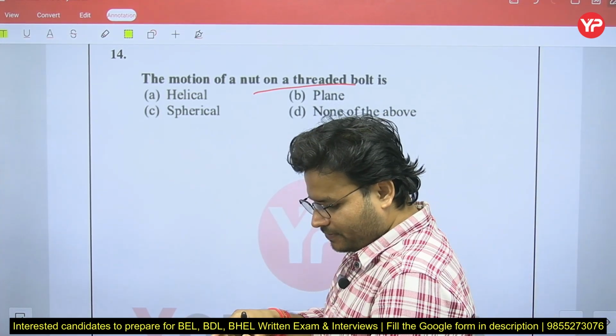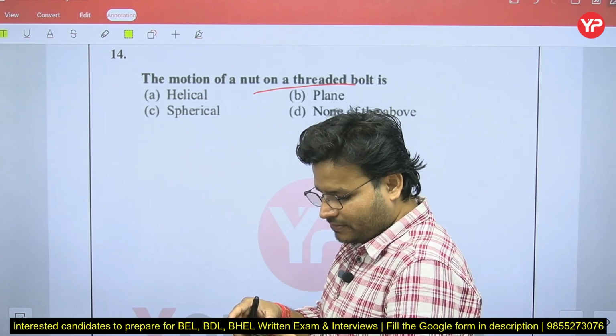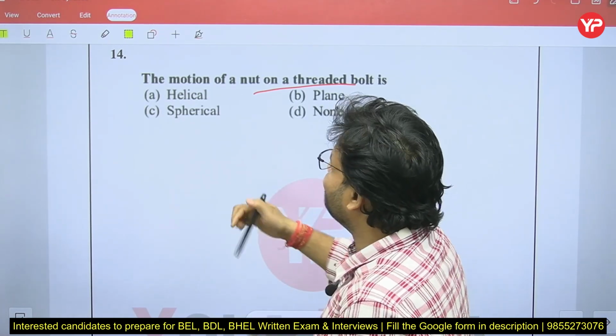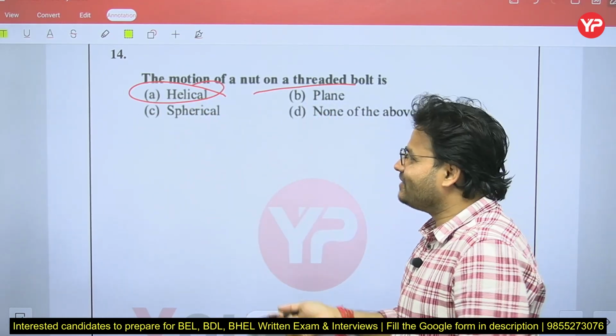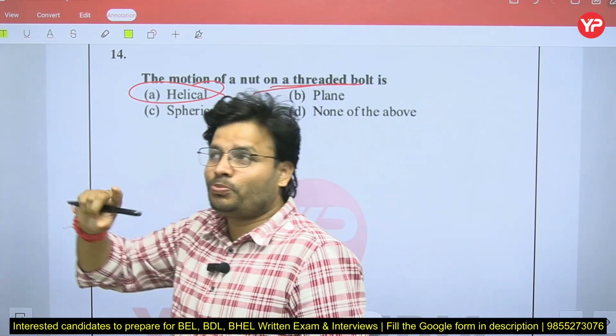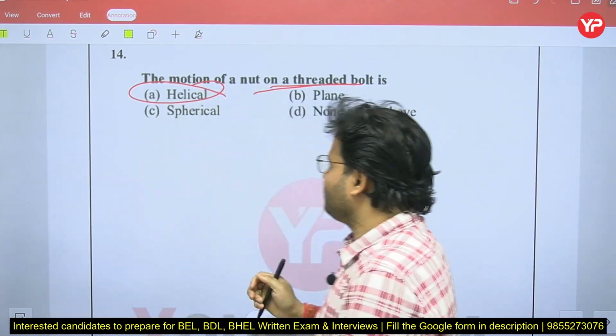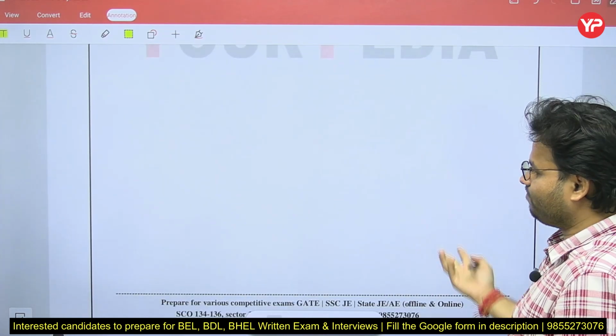So the correct answer will be what, my dear friends? Sorry, not B for Bombay, A for apple. A for apple, helical. Plane is not there. Because a thread is itself a helix, the path followed will be helical. So the correct answer is A for apple.